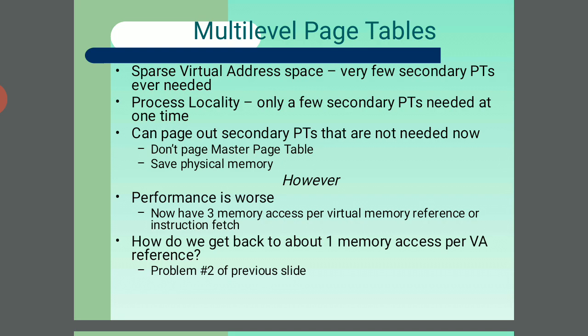However, here we see the performance is worse: we now have three memory accesses for virtual memory references and instruction fetches. How do we get back to about one memory access for the VA reference? The problem is zero to the previous slides.